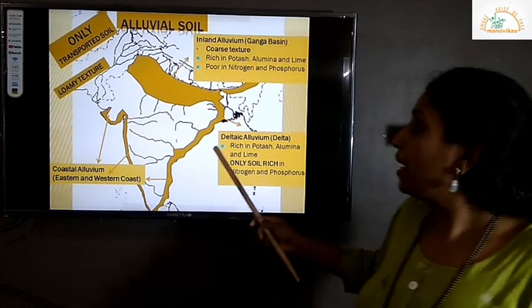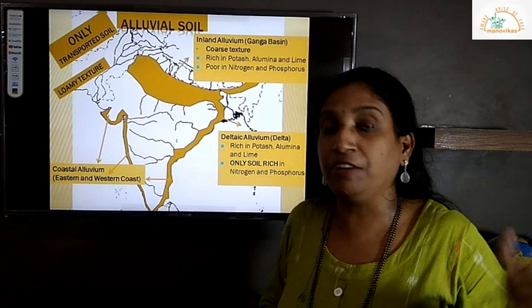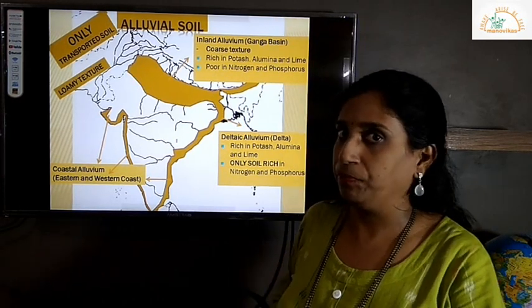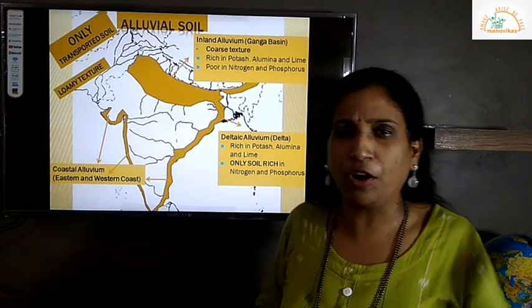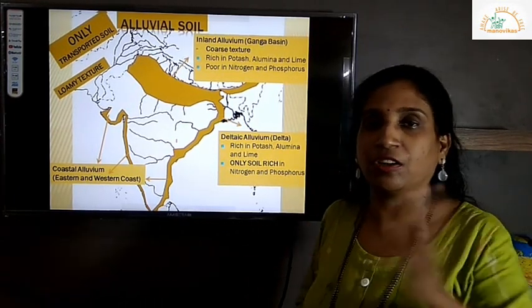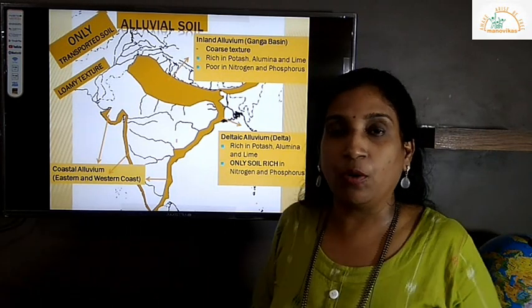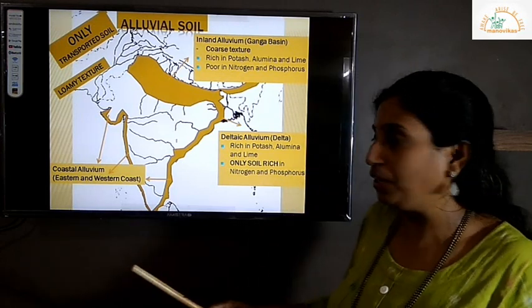Now we'll see the deltaic alluvium. Wherever there are deltas, a river meeting the sea, there you have the formation of the delta along the mouth of the river. There is a lot of deposition happening, because the final journey or third stage of the river only deposits, right? It is a very active stage of the river.